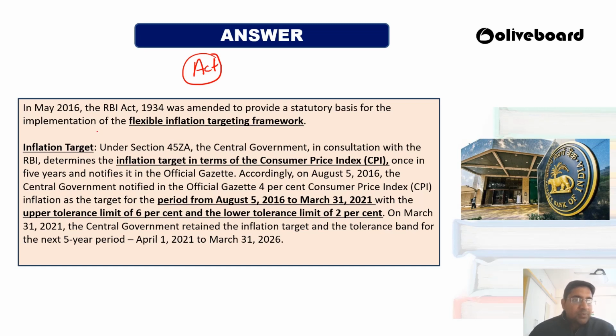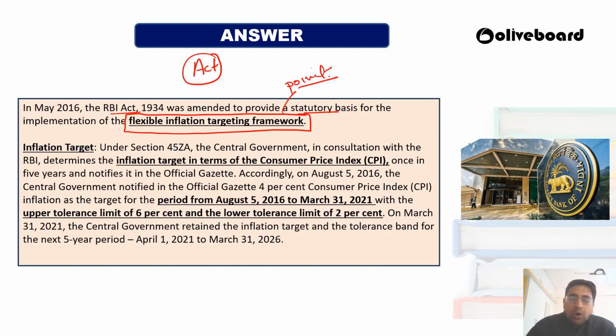You have to explain that in May 2016 the RBI Act was amended and a statutory basis was provided for the flexible inflation target framework. This is a very important point. You have to write this in a proper way: flexible inflation target framework. Right now we have selected that we will be doing flexible inflation targeting.